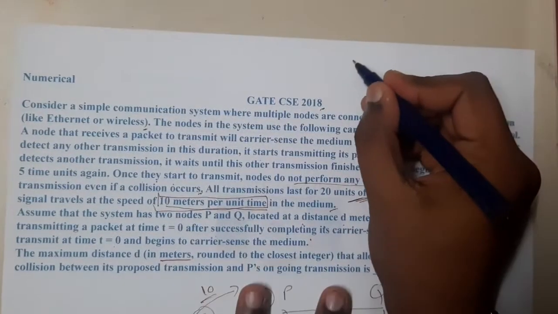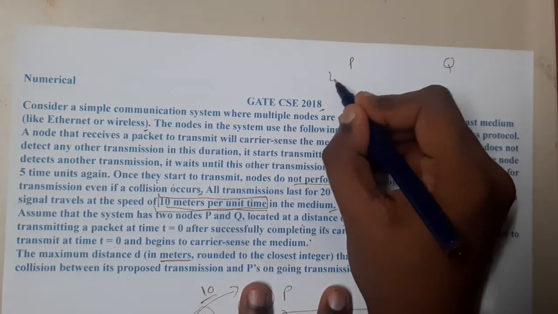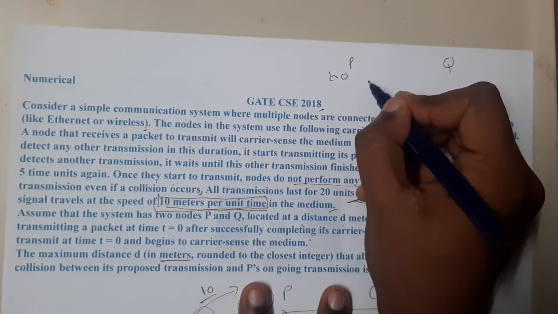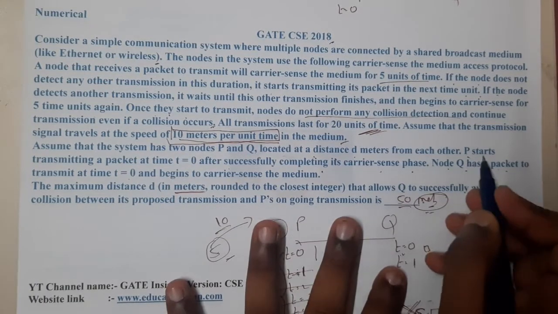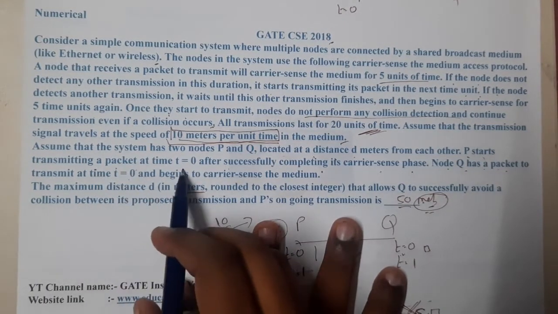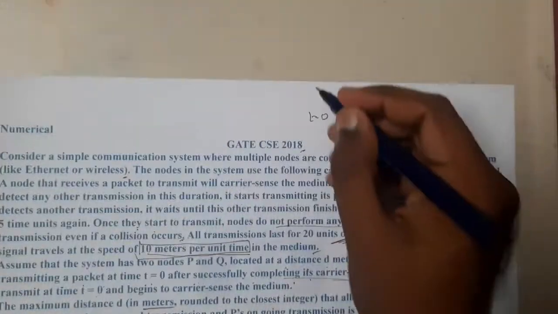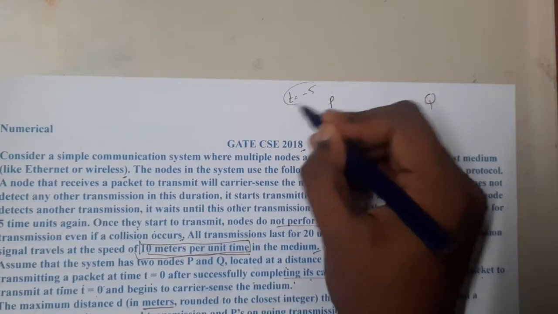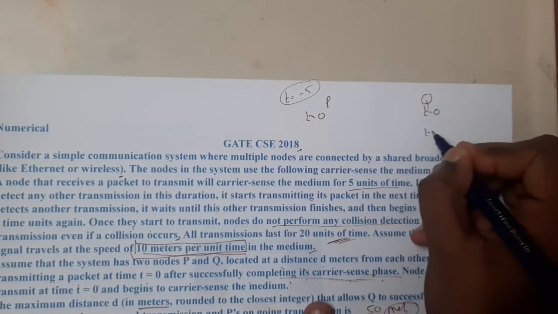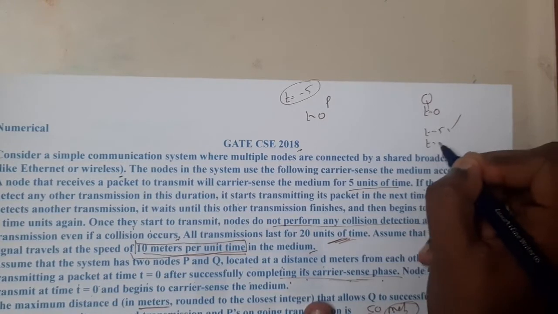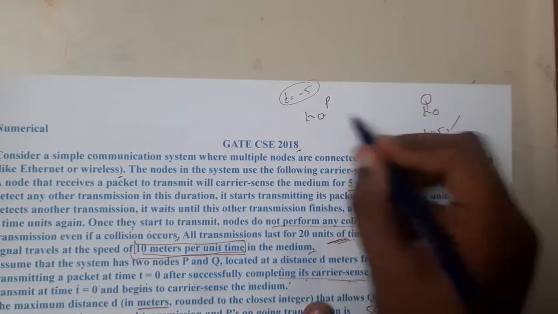Let me revise the question once again. We have 2 nodes, guys. The first node is ready and it started transmission at t equal to 0. Let me read it here. P starts a transmission of a packet at t equal to 0 after successful completion of carrier sense, which is completed already, at t equal to -5. At t equal to 5 it will complete, and at t equal to 6 Q will send the data. Before it sends the data, this signal should reach here.